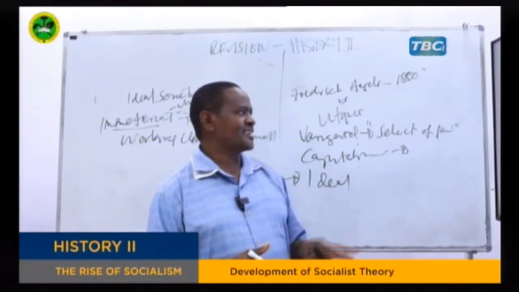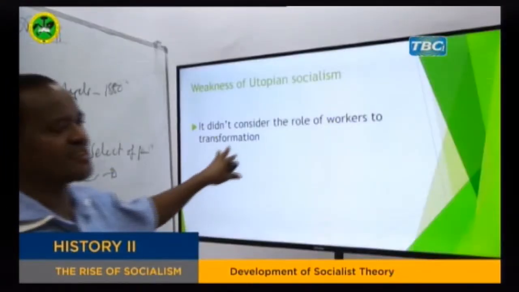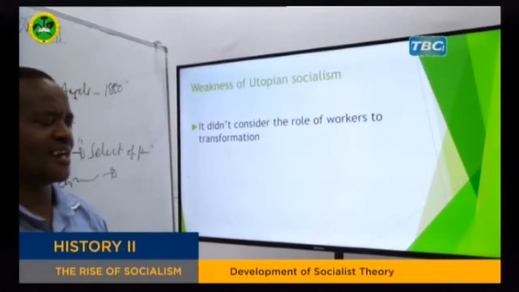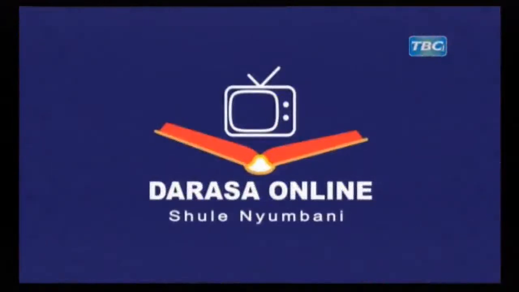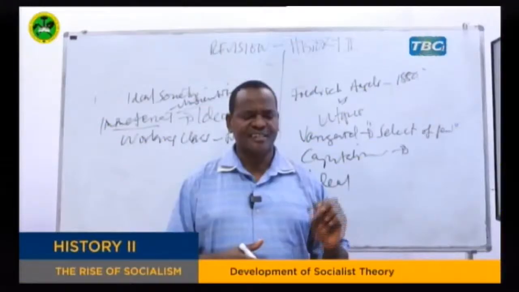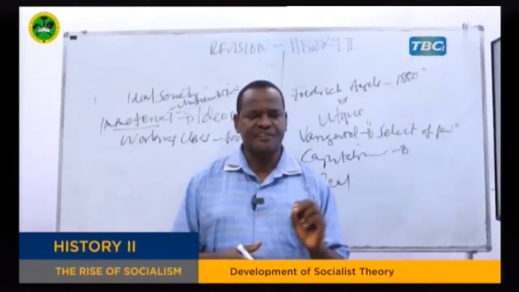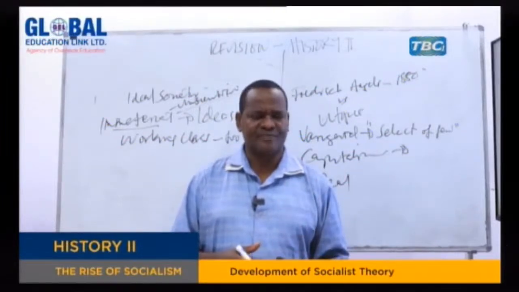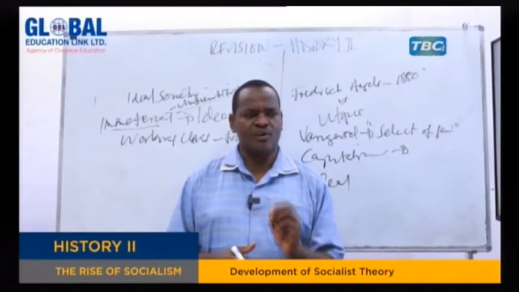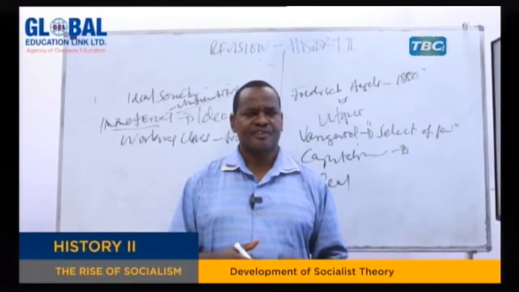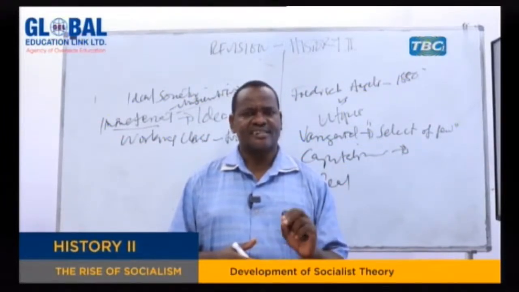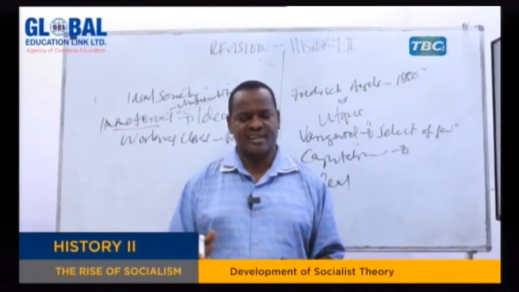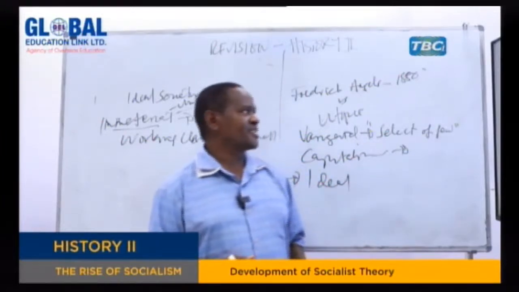So that's why we say they didn't consider the role of workers in transformation, as we came to see with the scientific socialists. The role of workers is very important because they are the ones who suffer. They are the ones who are exploited. So they are the ones who are going to bring changes, because consciousness and awareness come from them before anybody else. So that is another weakness.